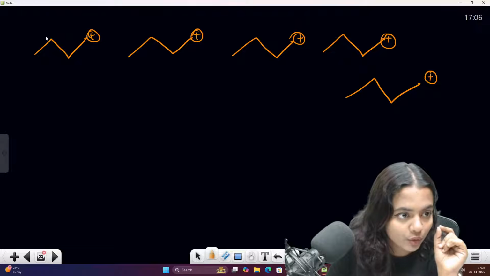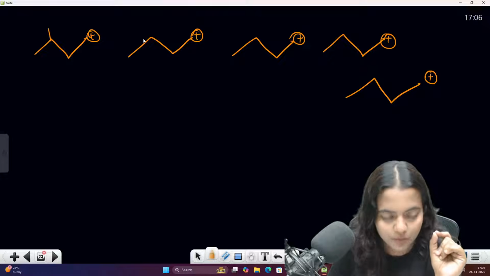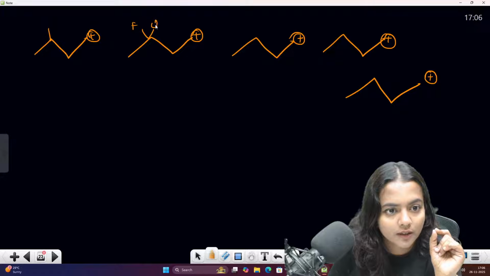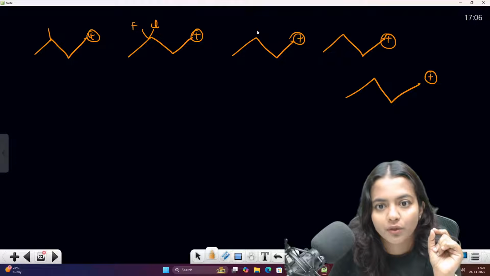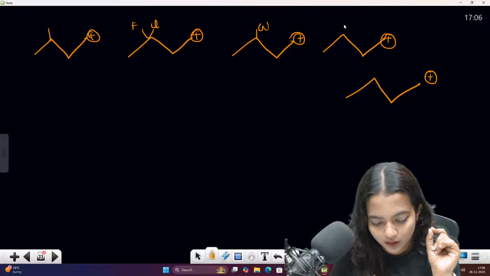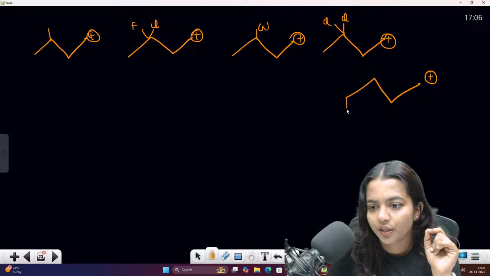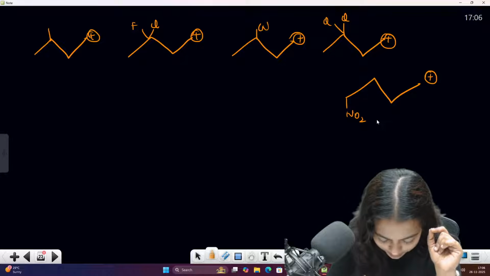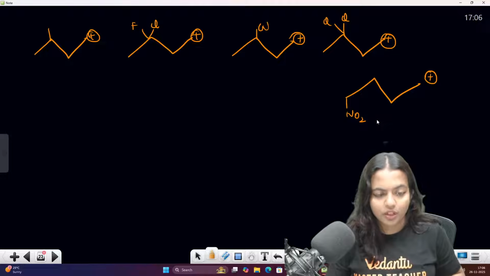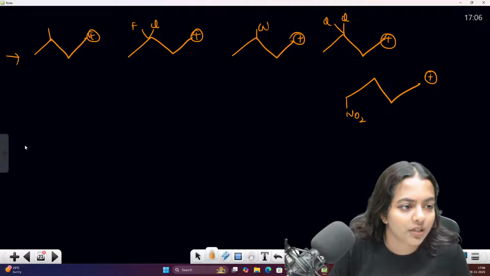This is the example. I will tell you one question. One minute, children. This is fluorine and this is chlorine. I hope this is visible for you guys. CN. Then this is your Cl. This is your Cl. And NO2. Have you written it? Come on, quick, note it down. All of these are one question, children.